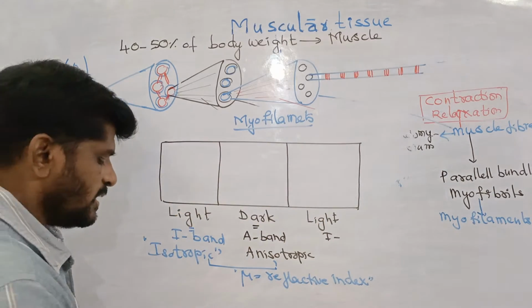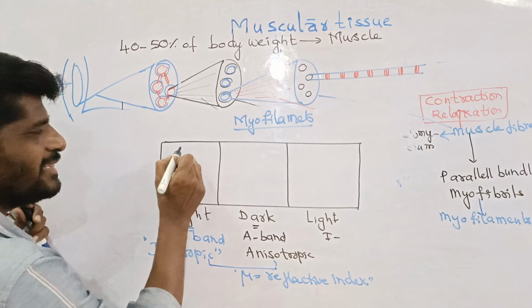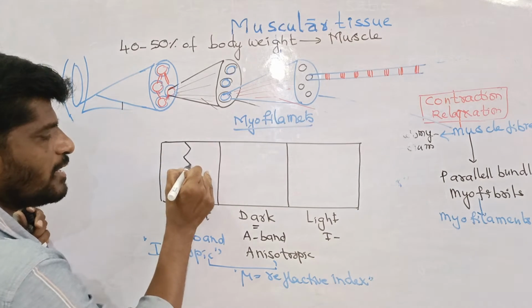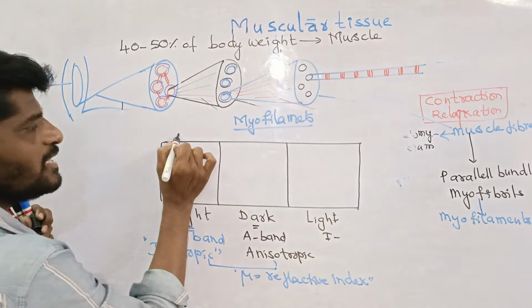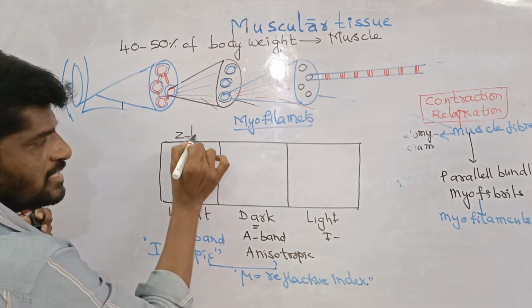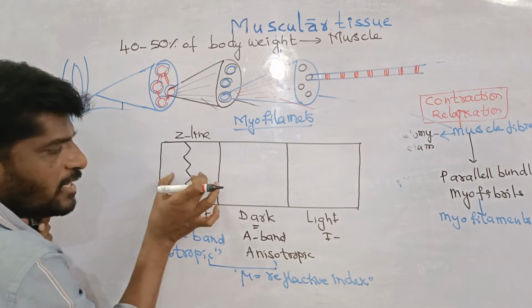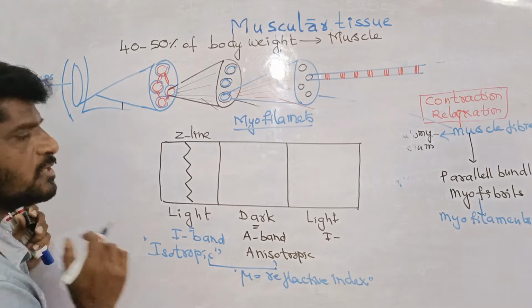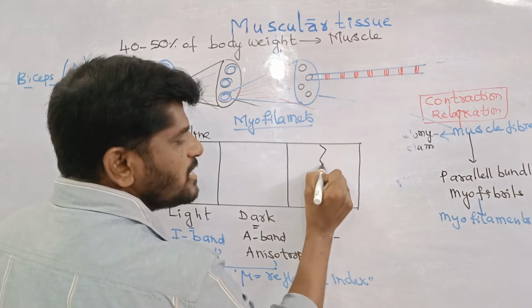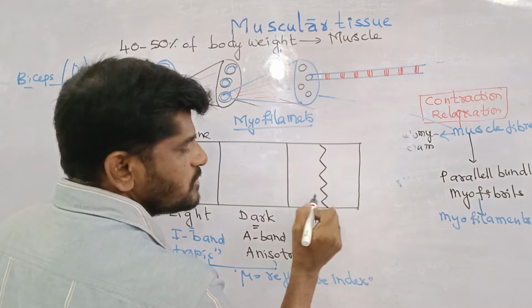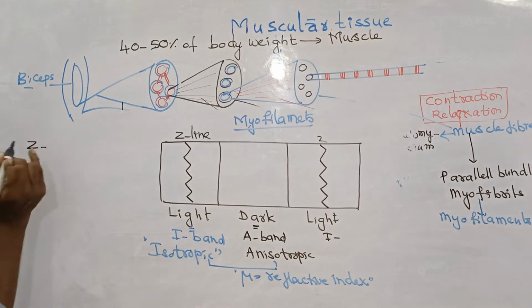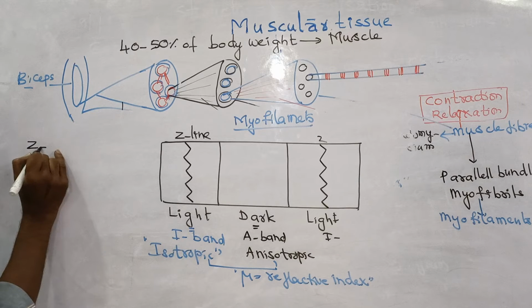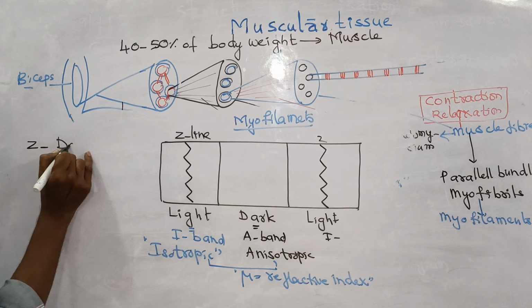At the center of the I band, there is an irregular zigzag line. It is called the Z line. The Z line bifurcates the I band into two halves. Again, this is one more Z line. The Z line can also be called Dobie's line.